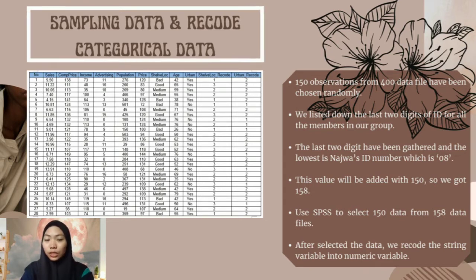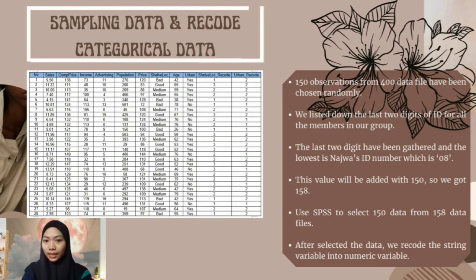This table shows the descriptive variable values: sales, comprise, income, advertising, population, price, Sheffield, age and urban for sample data. 150 observations from 400 data. The files have been chosen randomly. Firstly, we listed down the last 2 digits of ID numbers for all the members in the group.